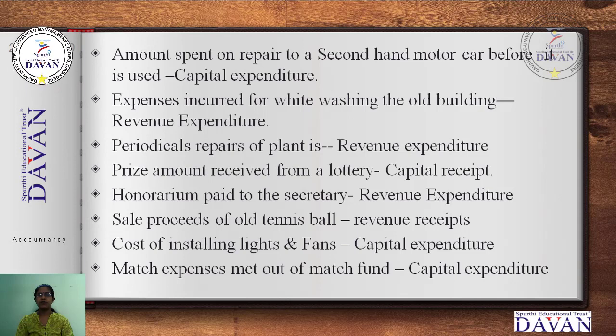Prize amount received from a lottery. Someone buys a lottery ticket and the lottery hits, so the amount we are receiving is not going to be coming repeatedly. So once that amount comes to a person or any organization, prize amount received from a lottery is a capital receipt.